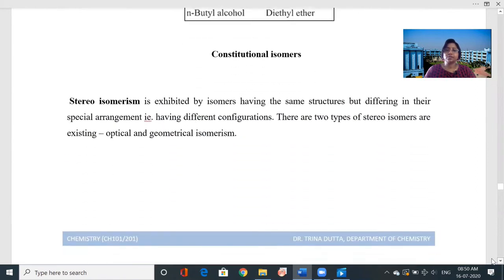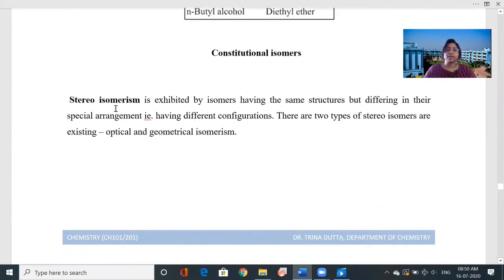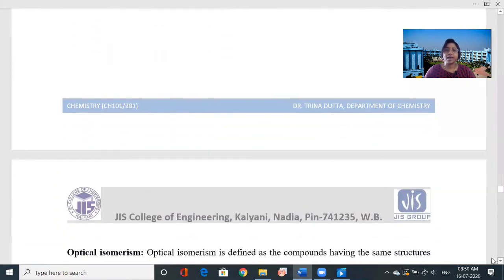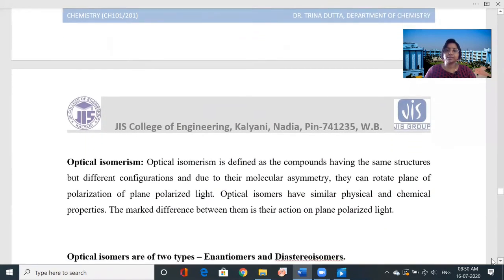Next, the stereoisomers you have learned. It is exhibited by isomers having the same structures but differing in their spatial arrangement. It has different configuration. There are two types of stereoisomers, as I told, the optical isomers and geometric isomers.